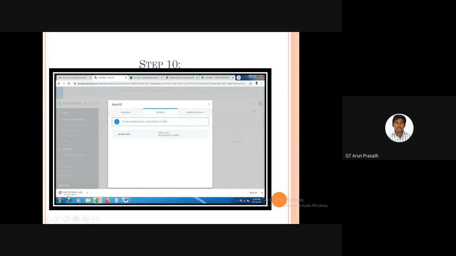After downloading, you press the next option and install it on your PC. By using this serial number and this key, first you have to put down the version. The 2021 version is there. Download it and enter the key, and you can use it on a maximum of 3 machines. If you want the 2021 version, you can use a single key on up to 3 PCs.